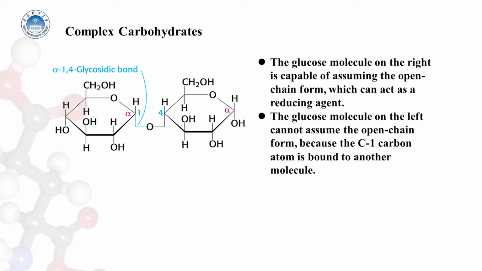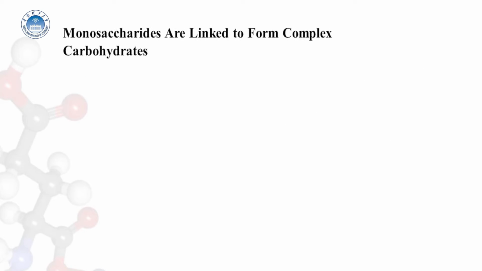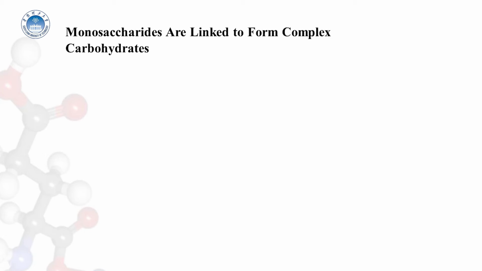In the disaccharides, maltose, for example, two D-glucose residues are joined by a glycosidic linkage between the alpha-anomeric form of carbon 1 on one sugar and the hydroxy oxygen atom on carbon 4 of the adjacent sugar. Such a linkage is called an alpha-1,4 glycosidic bond. The fact that monosaccharides have multiple hydroxy groups means that many different glycosidic linkages are possible.